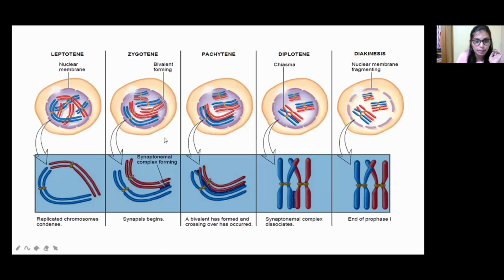In the zygotene, what happened? Bivalents will be forming. Okay, that is synapsis. Synapsis is nothing but joining like this, right? So that is nothing but synapsis, which is happening in the zygotene stage.